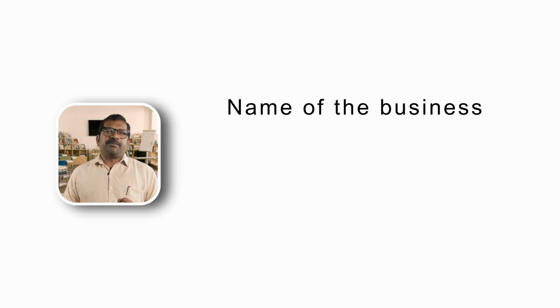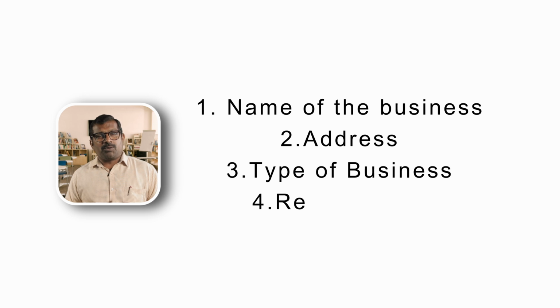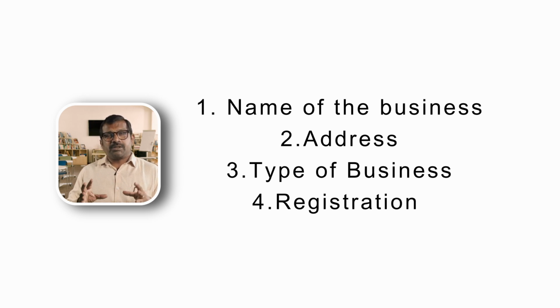Any person who has an idea should first know to reserve the name. First, the name is very important. Point number 2, location is very important. Point number 3, what type of business you are going to start. Point number 4, where you are going to register. The reason is, if your registered office is located at Chennai, all communications must reach the Registrar of Companies located at Shastri Bhavan. Likewise, there are various Registrars of Companies in our country. In our state alone, there are 2 major places to communicate with the Registrar of Companies, one in Chennai and another in Coimbatore.